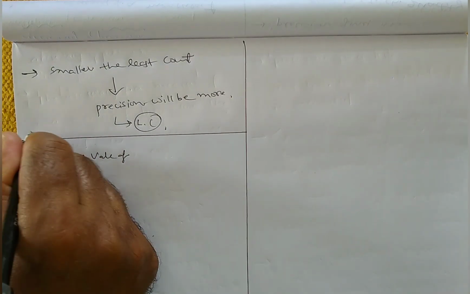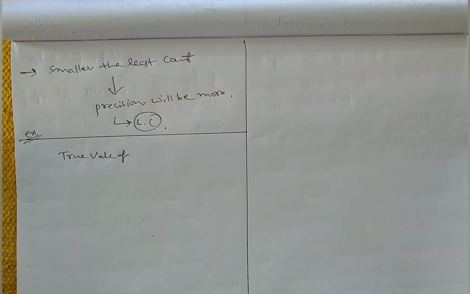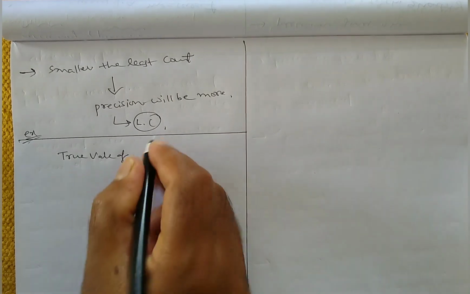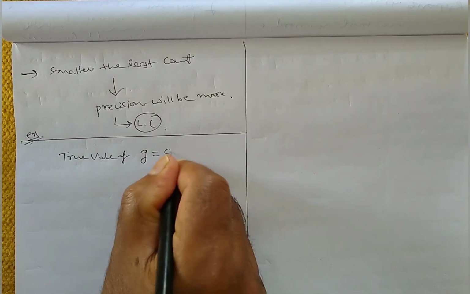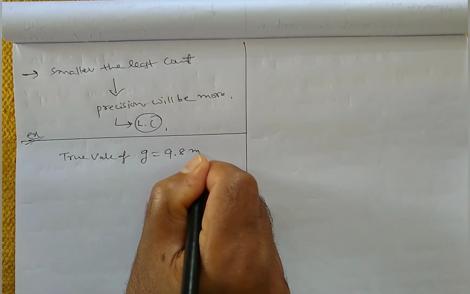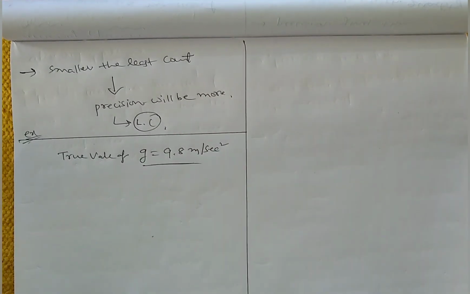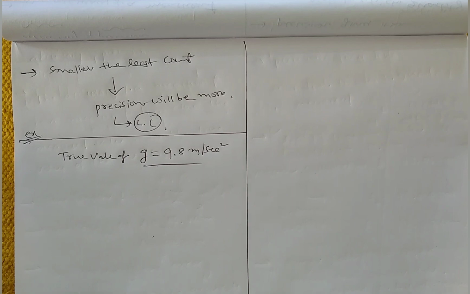This is only a rough example to understand the difference between accuracy and precision. Let us take the true value of g as 9.8 meter per second square.